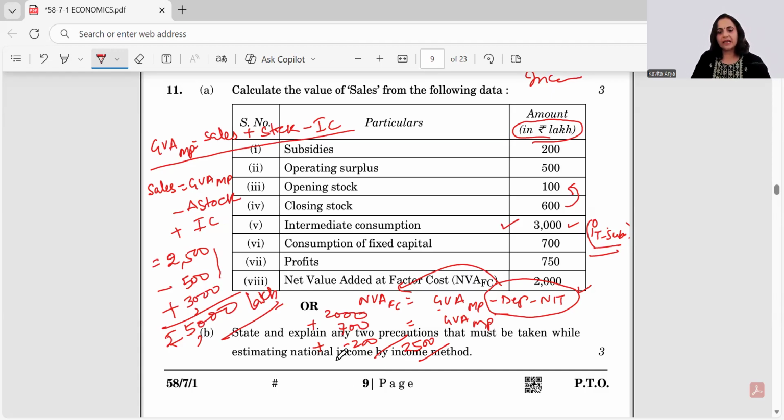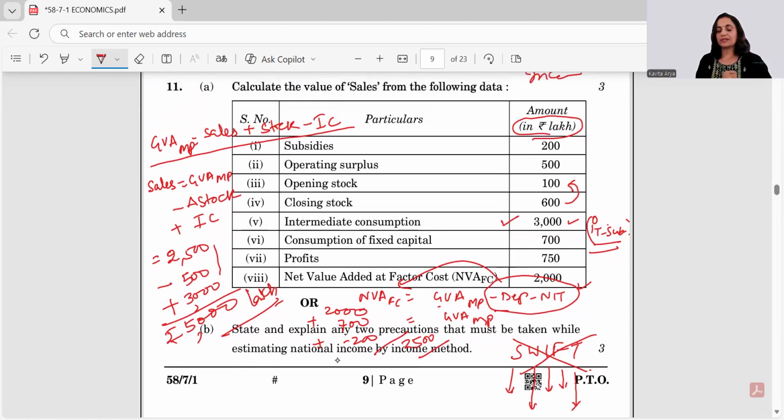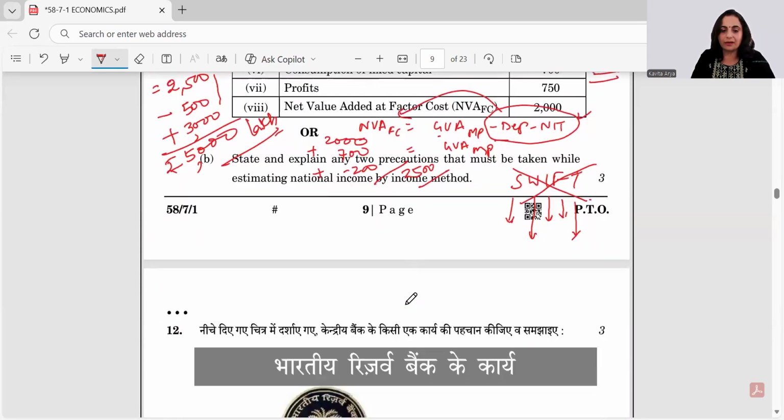Next question is: state any two precautions, state and explain. So you have to not only write the single liner, you have to give a substantial answer as well. The precautions while estimating the national income by income method. I always tell my students to talk about SWIFT, which is not a part of national income. S is second-hand goods, W is windfall gains, I is illegal incomes, F is financial transfers, and T is transfer incomes. So you give the explanation also, and any two can be given here.